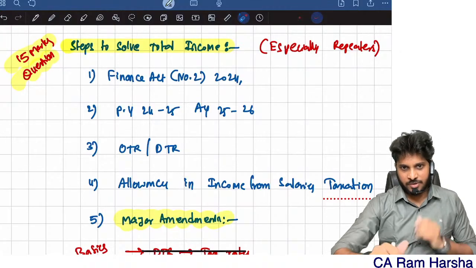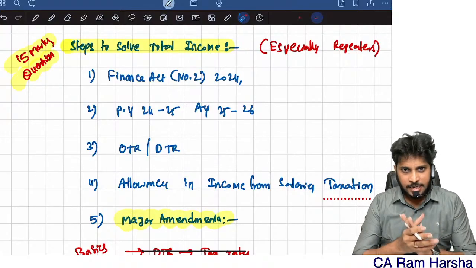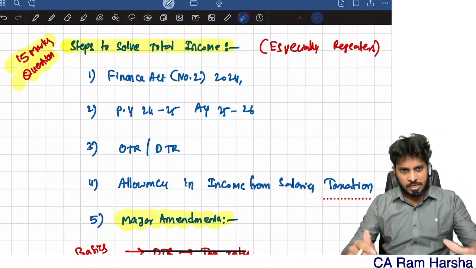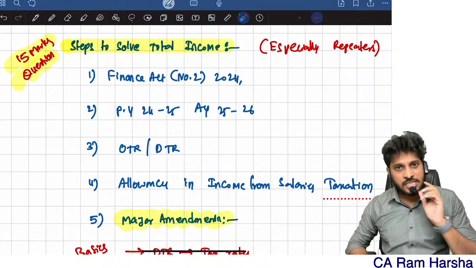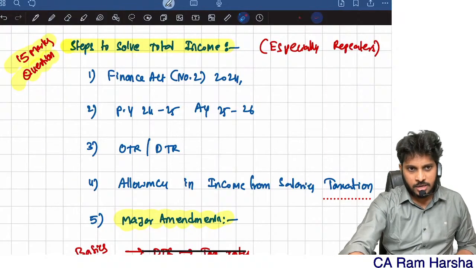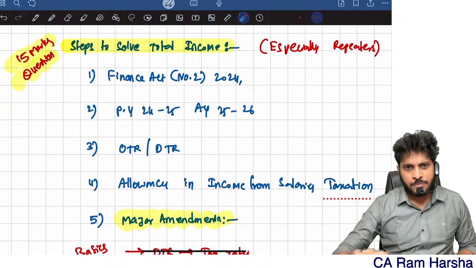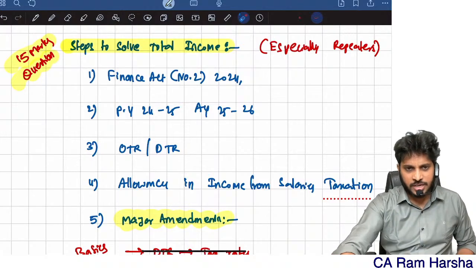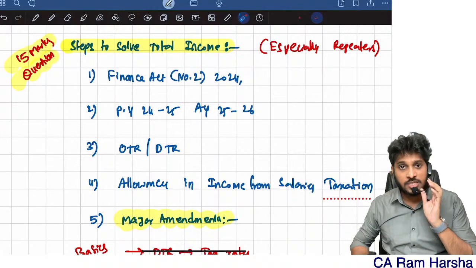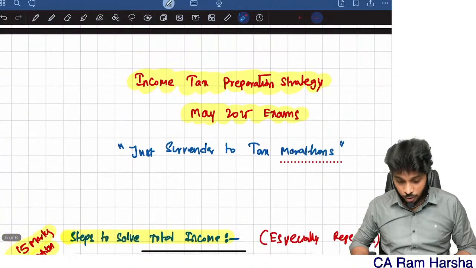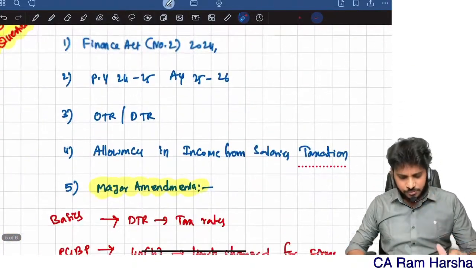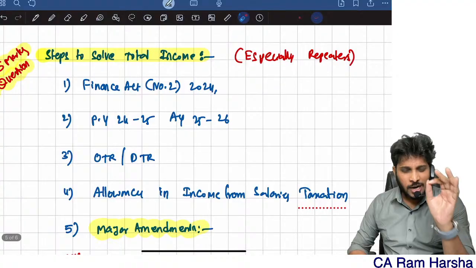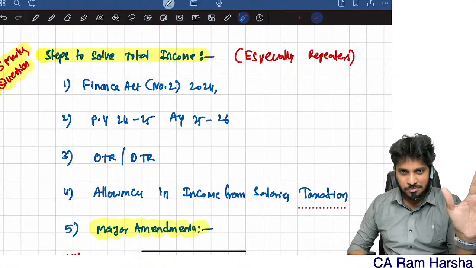Perfect, guys. And I think everything is clear. Yes. Now let's proceed to discuss the preparation strategy for income tax, as well as the steps to solve the total income problem. You can solve hundreds of questions, but it doesn't matter